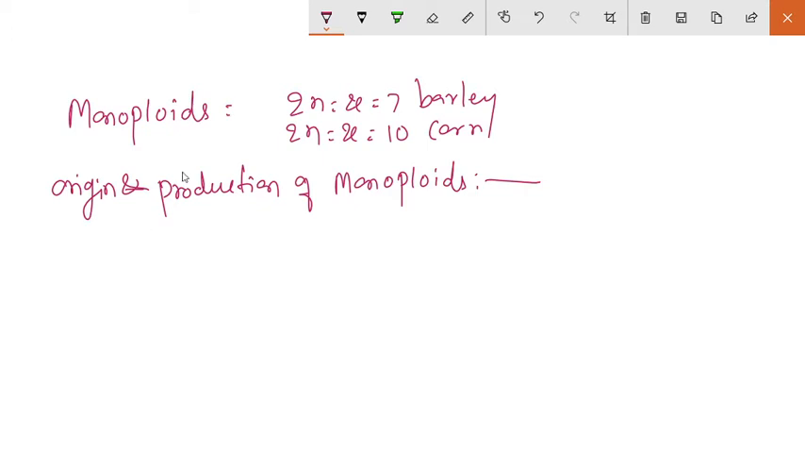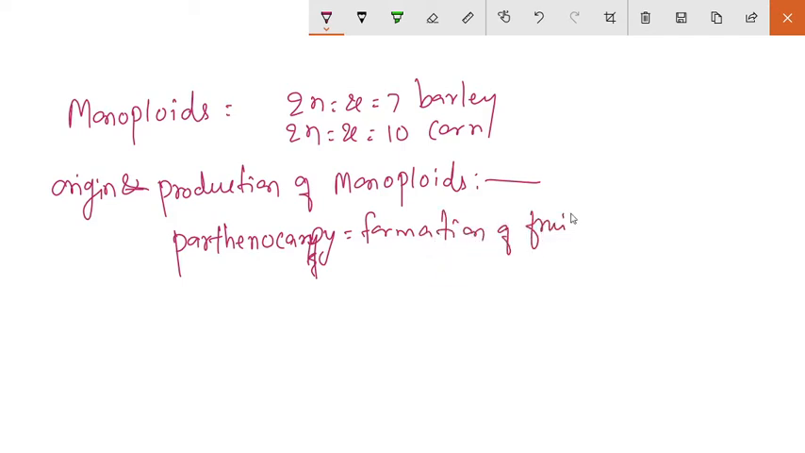So these monoploids are produced due to parthenocarpy. Parthenocarpy means the formation of fruit or seed without fertilization. Okay, so that is known as parthenocarpy.